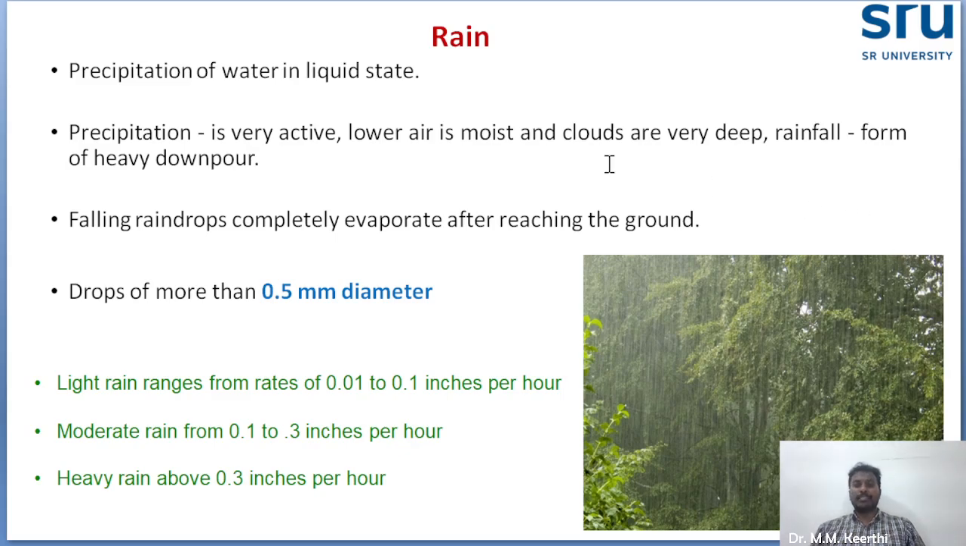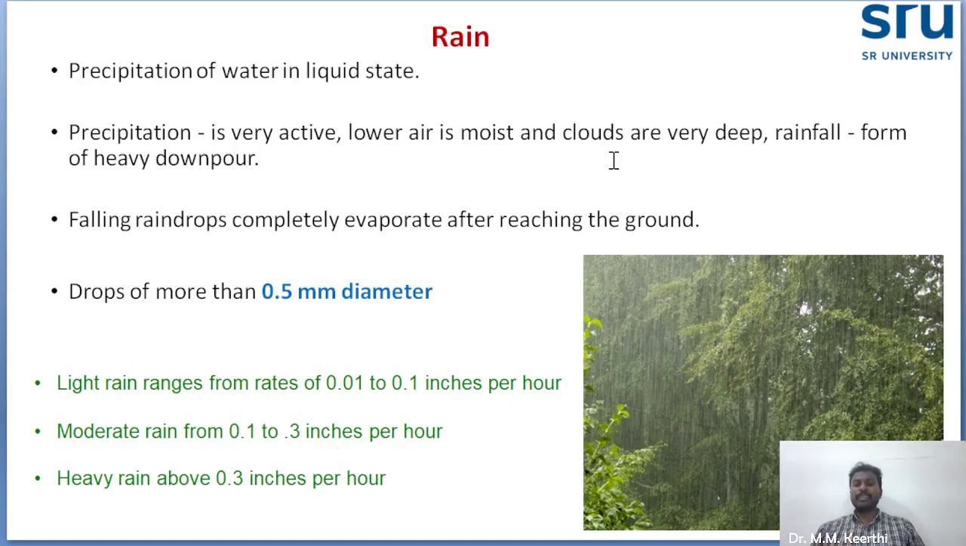Okay, the first form is rain. Among all the forms of precipitation, rain is the form of water in the liquid state. That's why precipitation is otherwise called rain, because the majority of water sources depend only on rainfall. When the low air is moist and clouds are very deep, rainfall will form and very heavy downpour will be there. Raindrops fall and completely evaporate only after reaching the ground. If the size of the droplet is almost 0.5 millimeter in diameter, that is called rain.